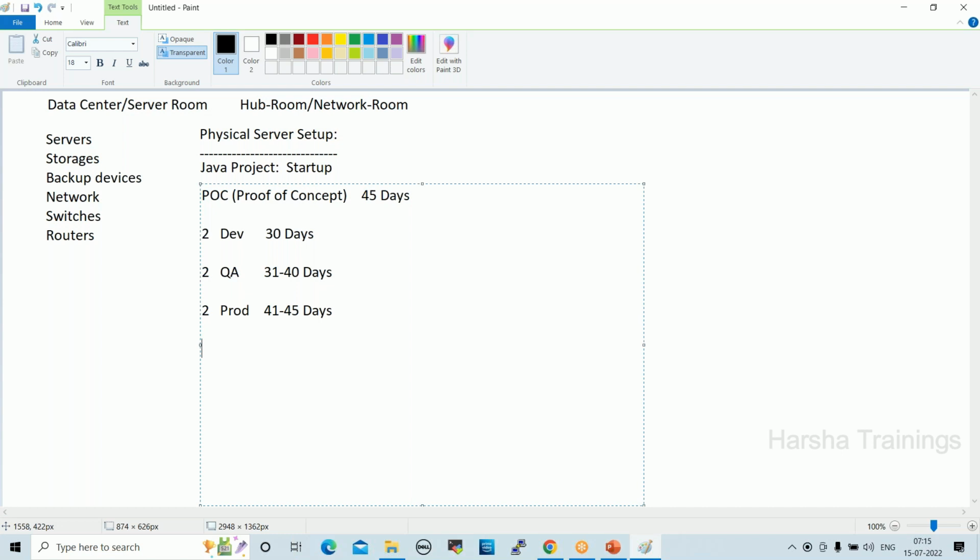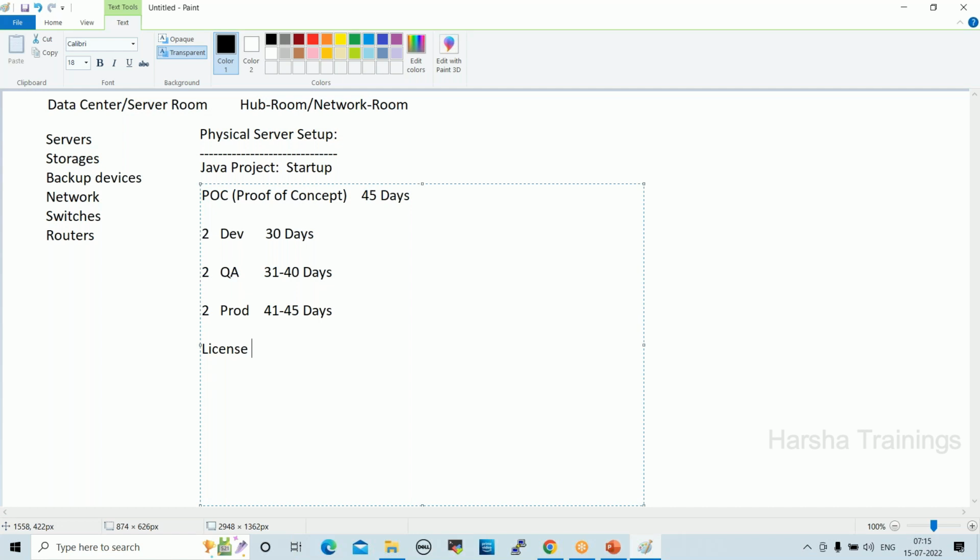When you want to buy servers and set this up, before getting the physical servers, we need to get licensing: server operating system licensing and application licensing. That is mandatory, right? When you want to get a license, what is the minimum period? For example, in your laptop you have Windows, right?